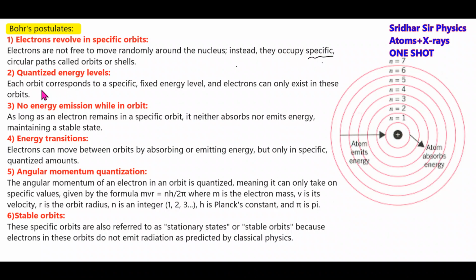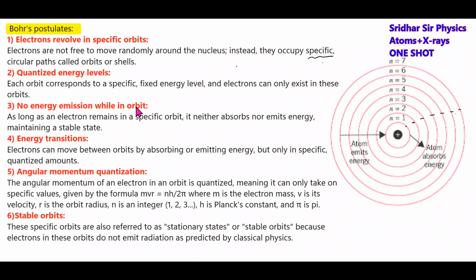Quantized energy levels. Each orbit corresponds to a specific fixed energy level, and electrons can only exist in these orbits. We can find the electron either in the first orbit, second orbit, third orbit, fourth, fifth, sixth, seventh. In between, it is not possible. It has to be in the orbit only.